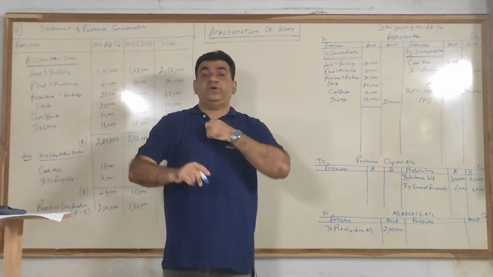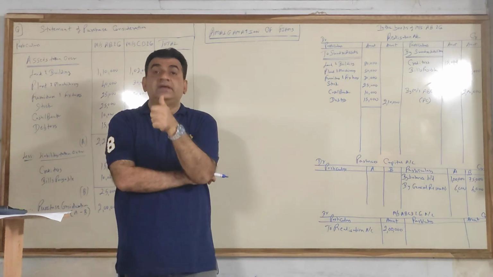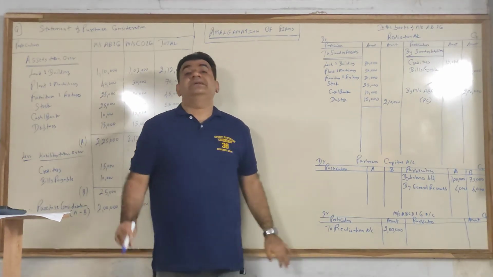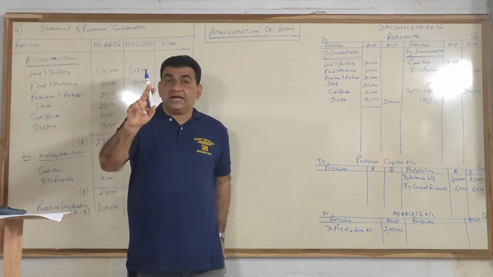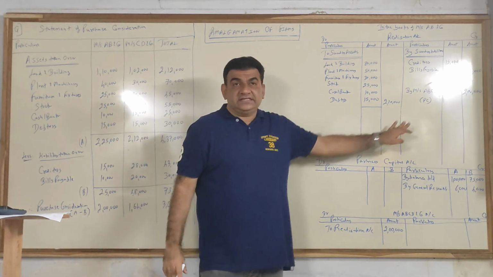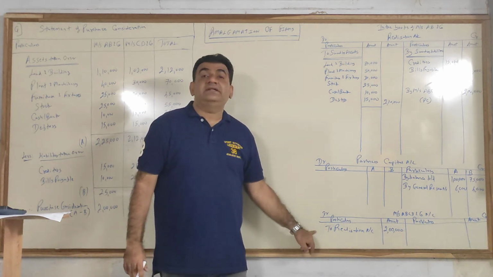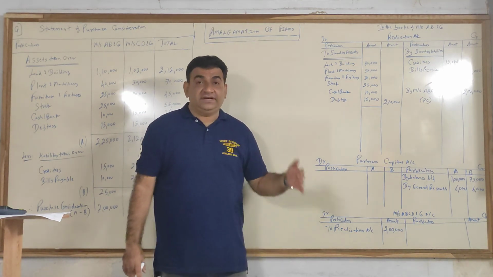Remember, from objective point of view, realization account is a nominal account and ABCD is a firm, it's a personal account. Nominal account, credit the gains and income, so I credited realization, and ABCD personal account, so I debit the receiver. I am going to take the benefit.